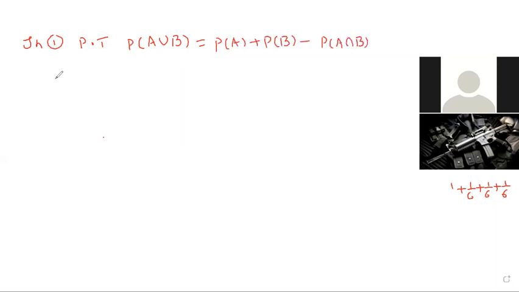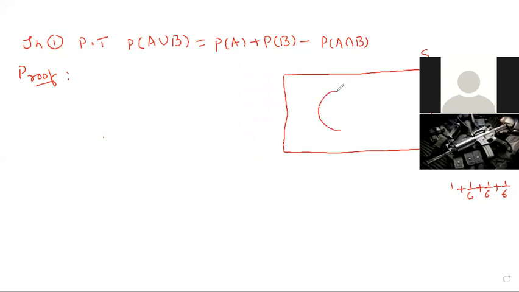Everyone see this theorem. How am I going to prove this theorem? First, I will take the sample space, the biggest set in probability. This is the sample space.